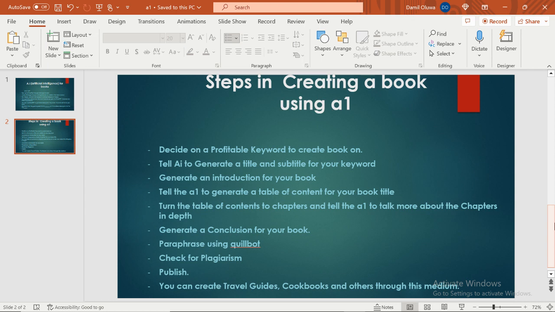Steps in creating a book using AI. The AI we'll be talking about here is ChatGPT. The first thing you need to do is decide on a profitable keyword to create books on. If you've watched the videos on modeling, I told you the various ways you can find profitable books to create. So just follow the same model.